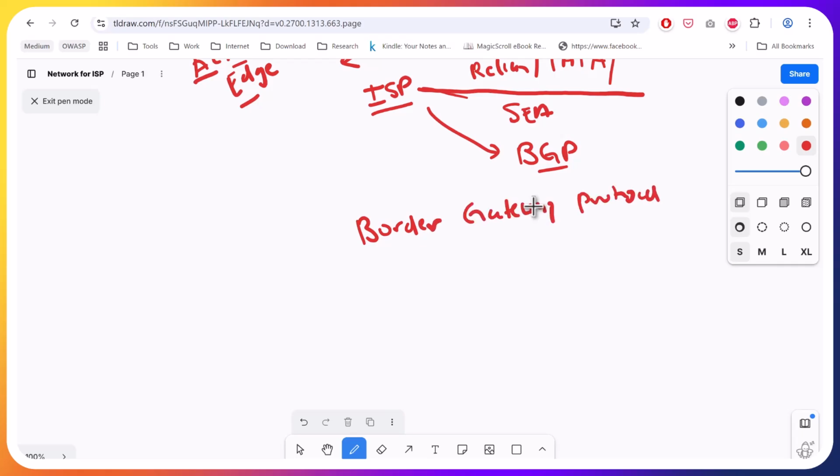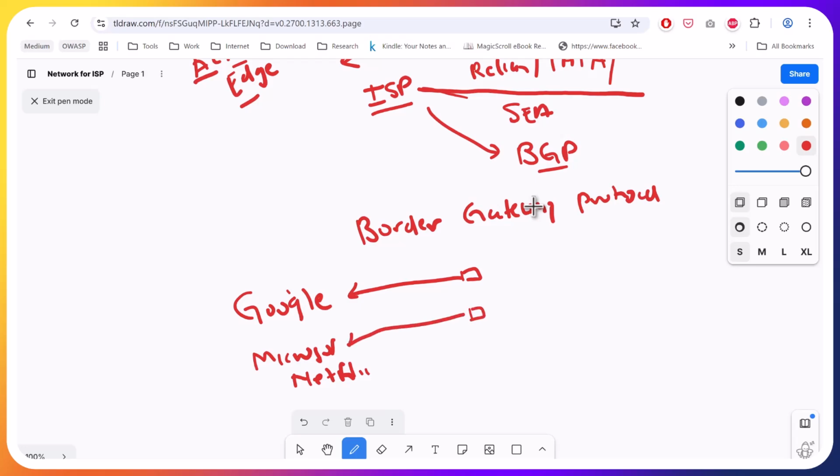What this protocol says is whoever is hosting a network, like Google, Microsoft, Netflix, some big companies hosting their own huge network, they will advertise their network saying that if your request is coming for this IP, then route it to me because I host that network.